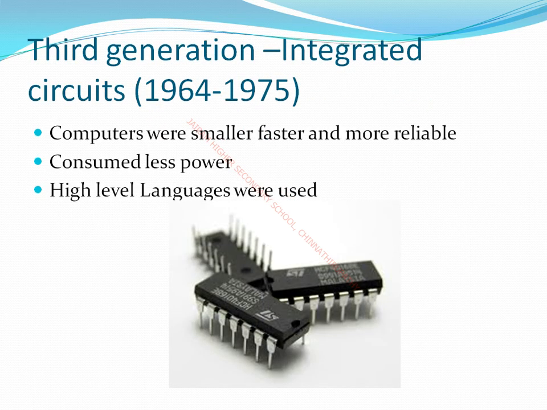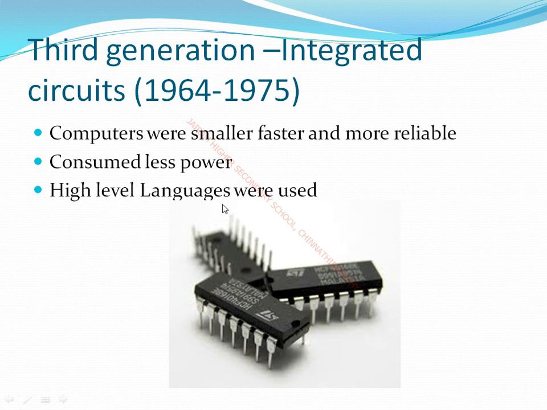Third generation computers were developed between 1964 and 1965. Integrated circuits were used. Computers were smaller, faster and more reliable. In my previous slide I told you about reliability. Reliable means a computer can perform a repeated task without getting tired. The computer sizes were small compared to the first and second generation, and they consumed less power.